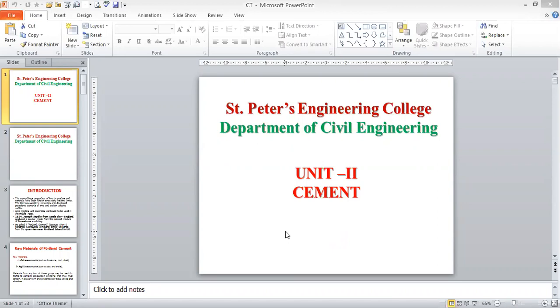So cement is the first. We'll go for the introduction. The cement is one of the construction materials that we are going to be using for various civil engineering constructions. Apart from the cement, the first one is the stone, and from the stone we are going to be separating the coarse aggregate and fine aggregate. Later the brick we are going to be using, and cement and water.